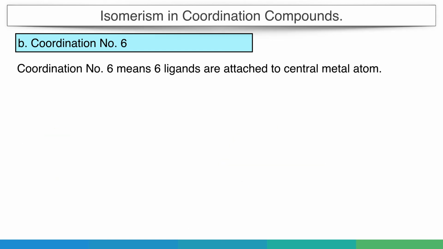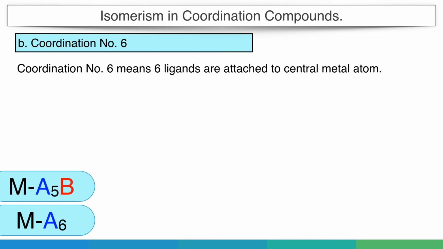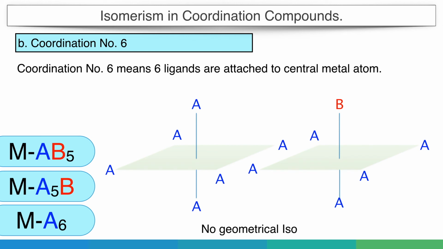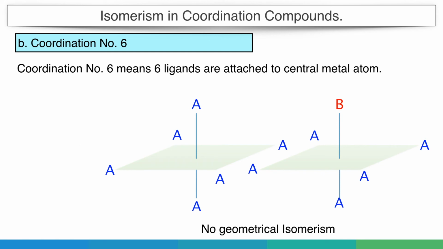So the first 3 groups, MA6, MA5B and MAB5, have only one group different. So we can't find a similar neighboring or opposite group. Therefore, there is no possibility of cis or trans isomerism.